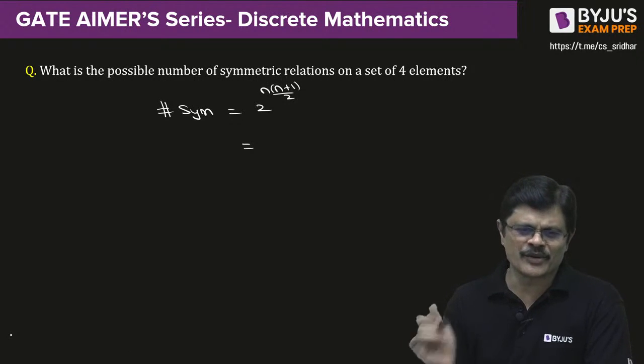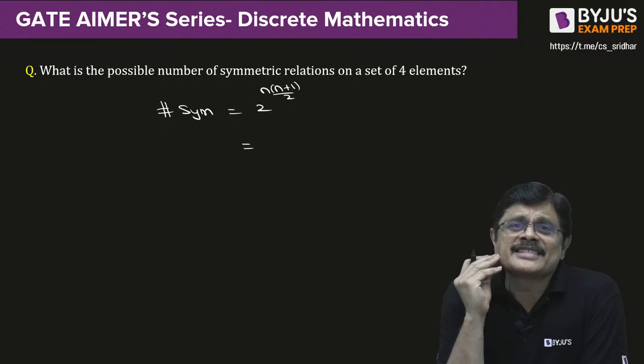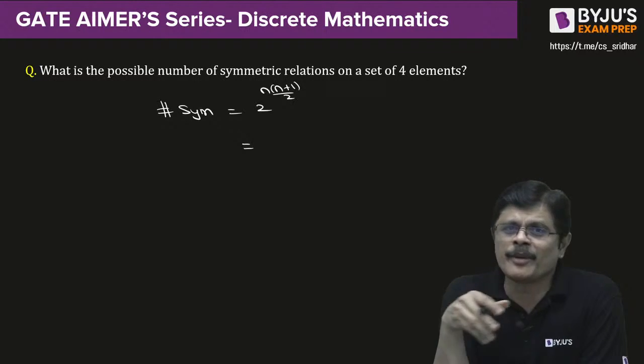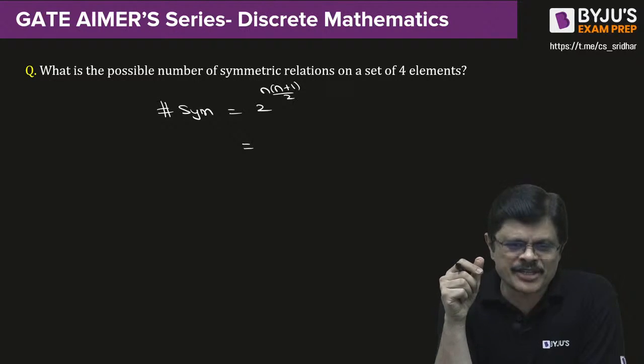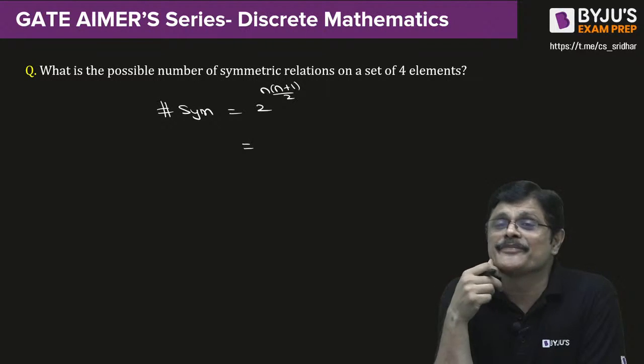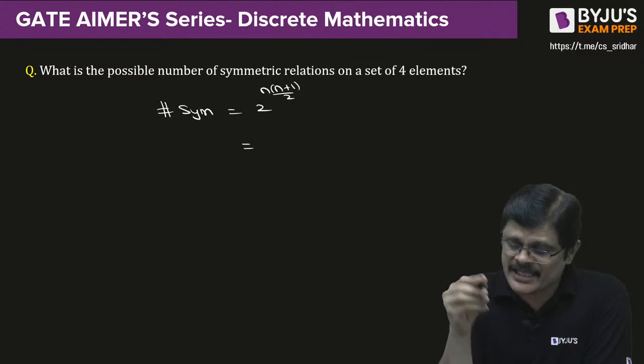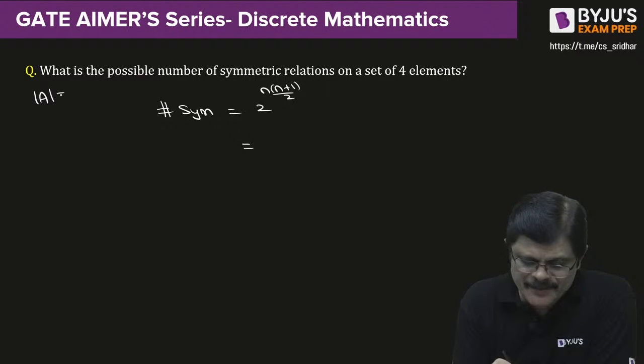The next one is how many symmetric relations are there? See, this formula also can be derived using the same logic, Mr. Naveen Nayak, if you are watching. So 2 power n into n plus 1 by 2 is the number of symmetric relations, because set A is containing 4 elements.